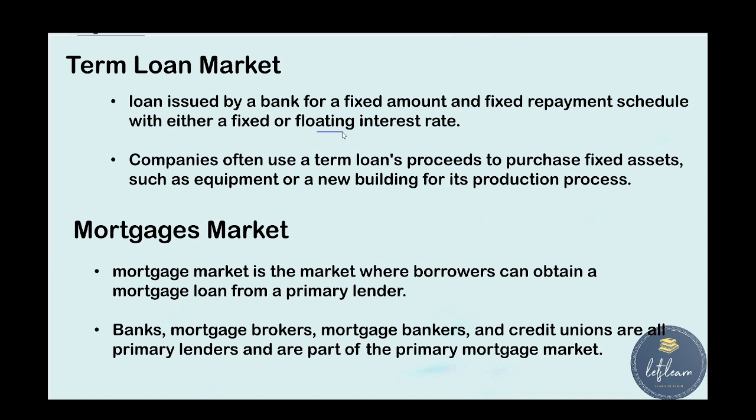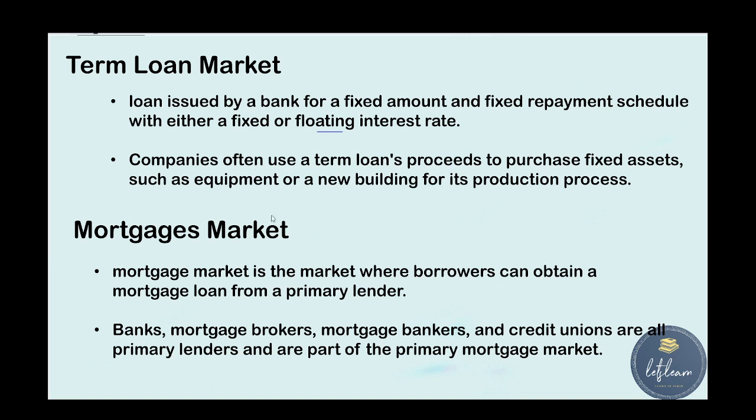Companies often use term loan proceeds to purchase fixed assets such as equipment or new buildings for their production process.